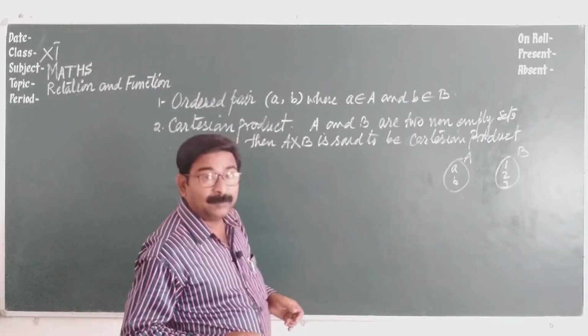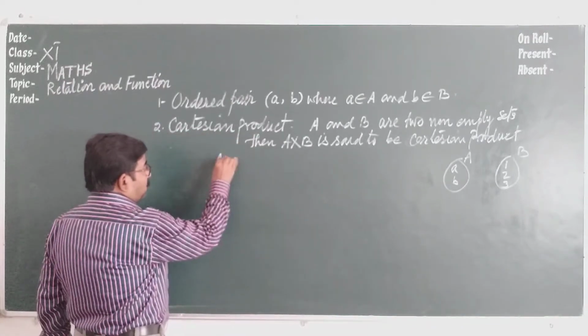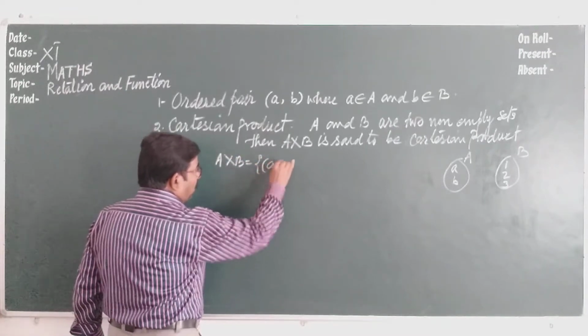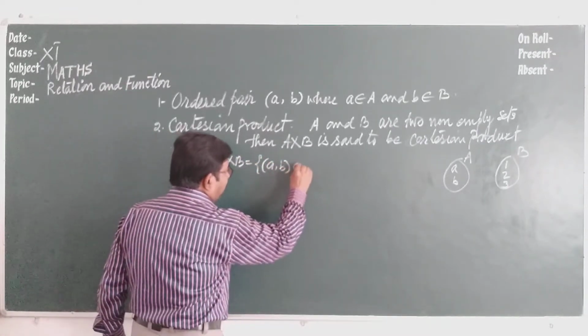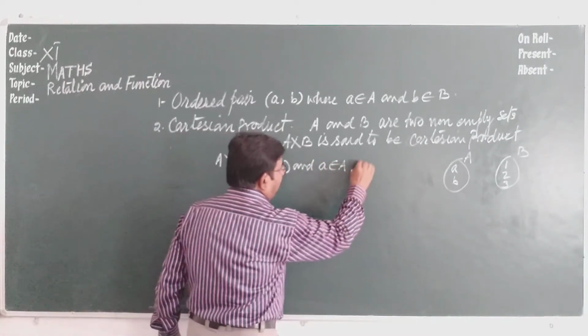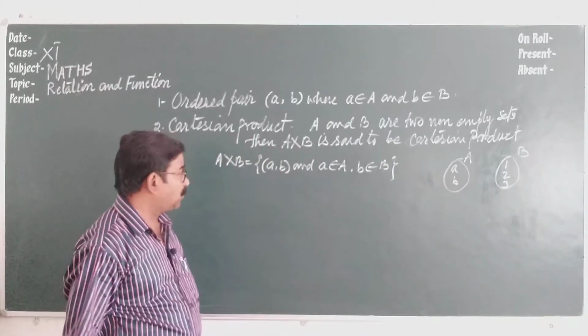Let's see how it is defined. A cross B is the set of pairs (a, b) such that a belongs to A and b belongs to B. This is the definition of the Cartesian product.